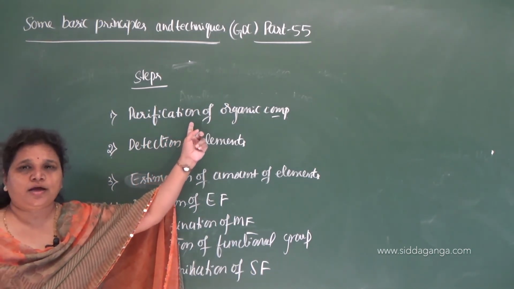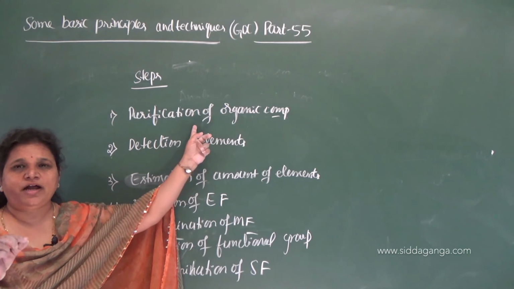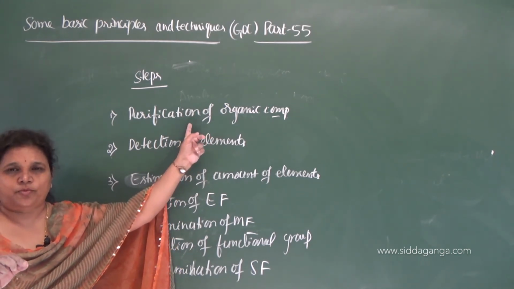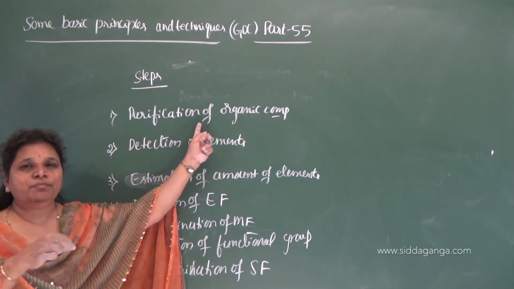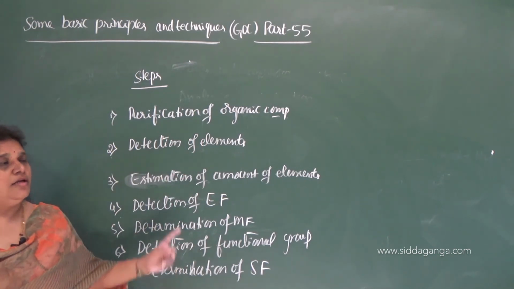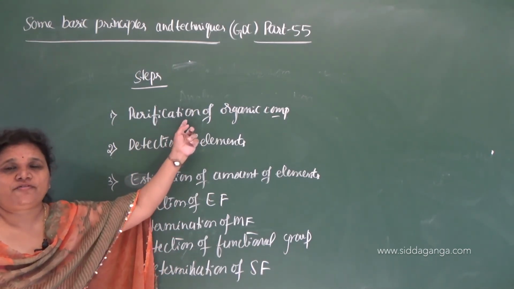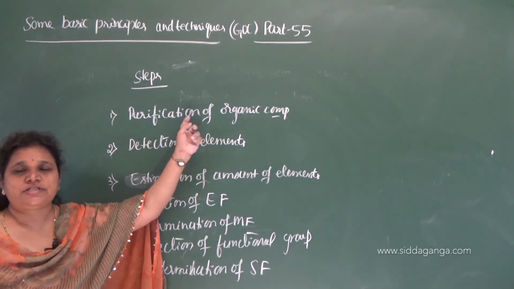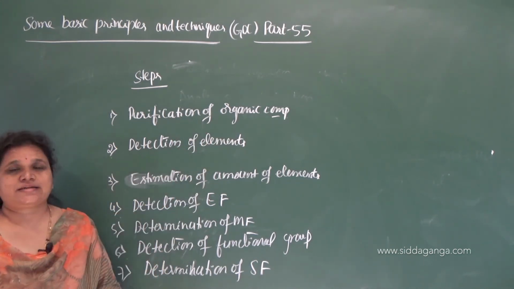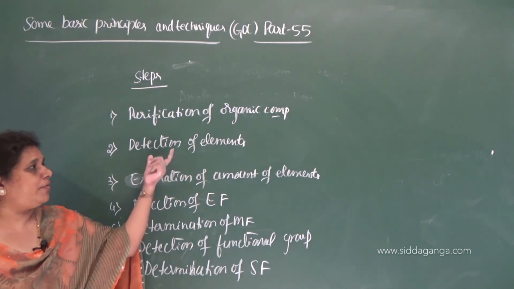Purification of organic compound is removal of undesirable impurities present in an organic compound, ಬೇಡದೇ ಇರುವಂಥ impurities, which are not required. The process of removal of undesirable impurities which are associated with the organic compound is called purification of organic compound.